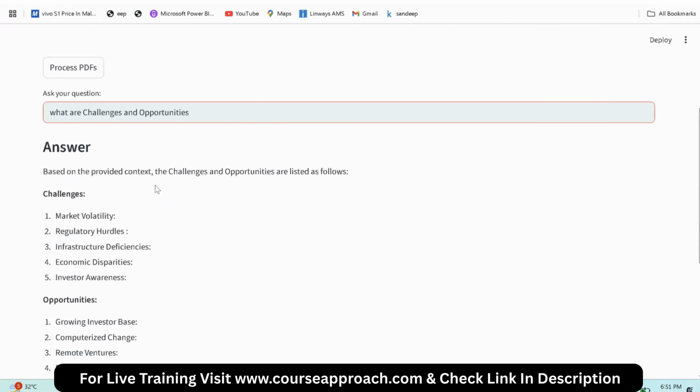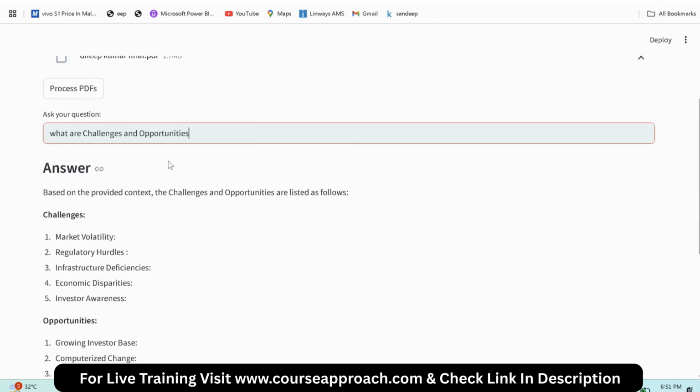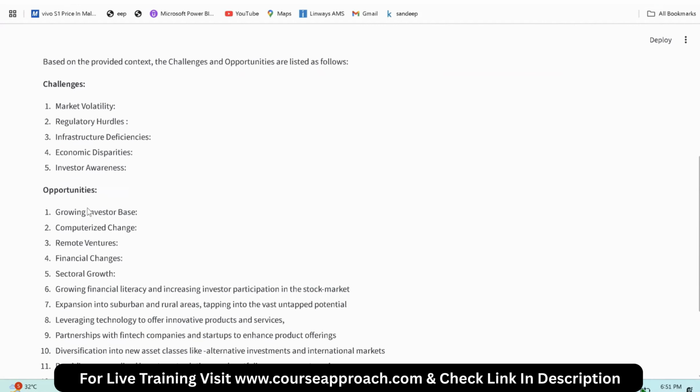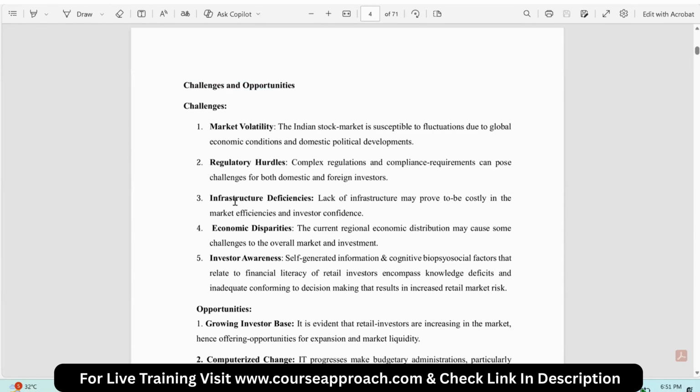Now, see, this chatbot should answer only from the provided context. It will answer based on the provided context. The challenges and opportunities are listed below. These are the challenges and these are the opportunities. Challenges, you can see market volatility, regulatory hurdles. It is answering from this website.